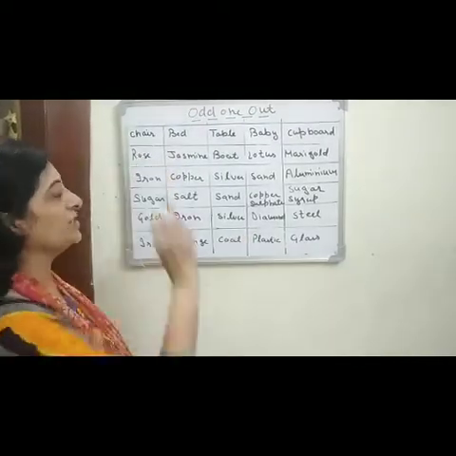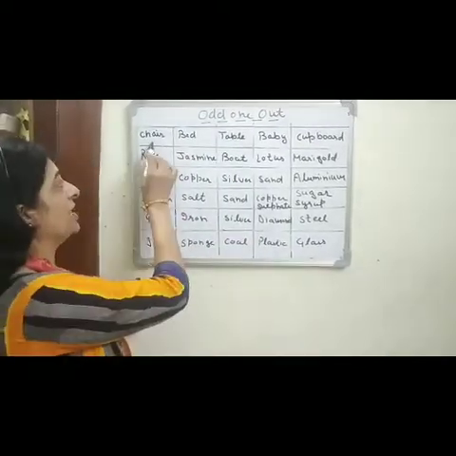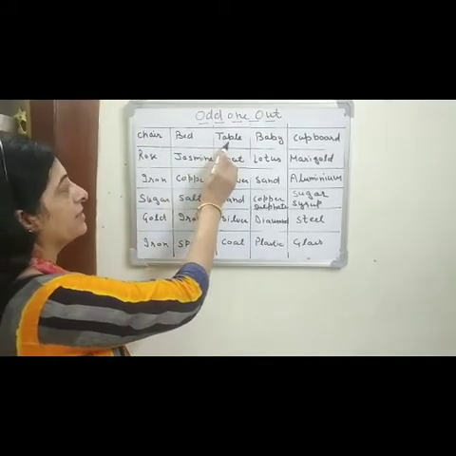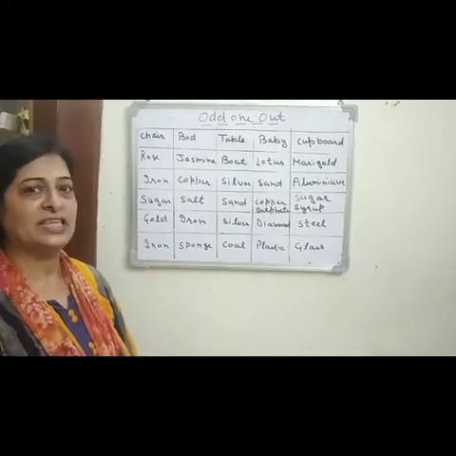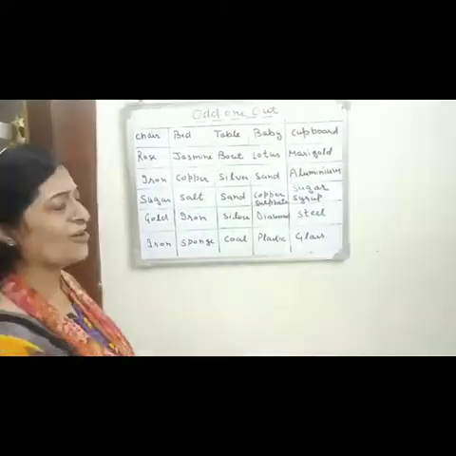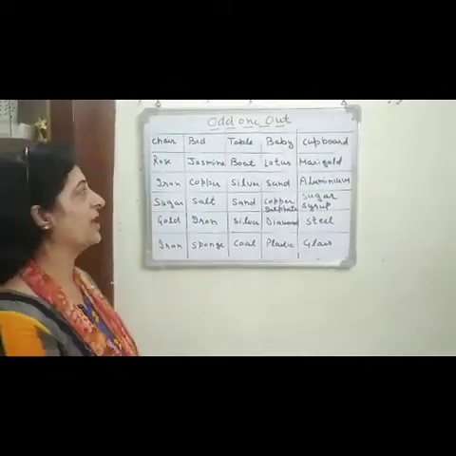So this is the first one for you. Chair, bed, table, baby, cupboard. Out of these five objects, which is the odd one out? Okay, let us find out.